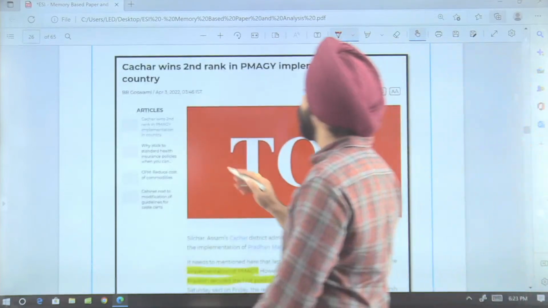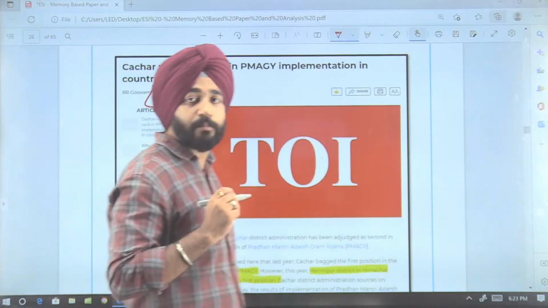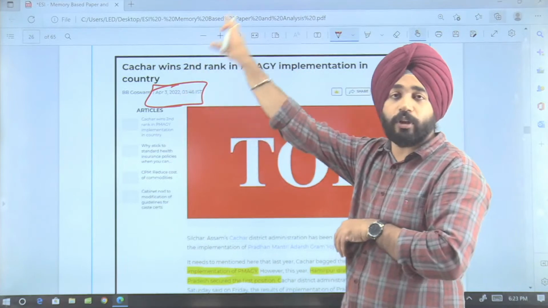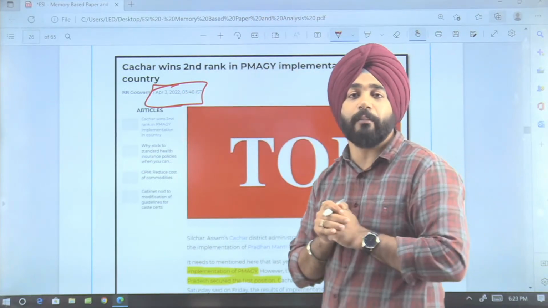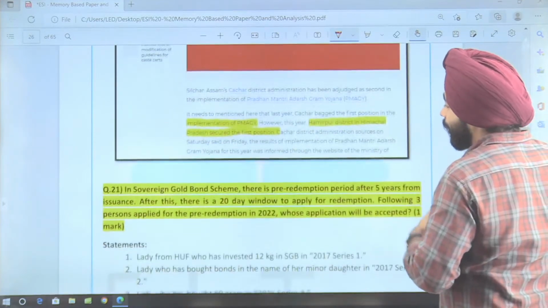So look at the thing. On 3rd of April, PM Adarsh Gram Yojana was seen in the Times of India, and they have asked a question directly from that specific thing. So they linked this with the September article and PM Adarsh Gram Yojana. Now, guys, this was all about your paragraph based questions.